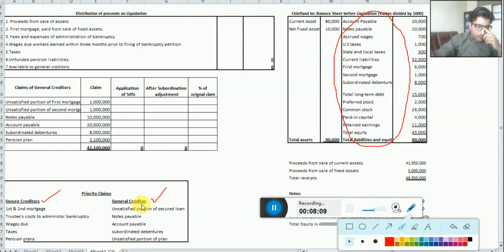So dear students, who we have in the first group, the secure creditors, is the first and second mortgage. It means we should pay this first, and then we should pay the trustee's cost, and then wages if there are wage dues, and then taxes we have to pay, and the pension plan. And I'm explaining each and every one. First, dear students, you should know what a mortgage is. The mortgage loan we should pay first.